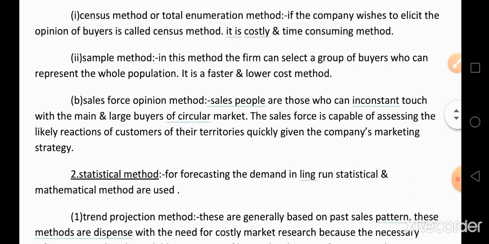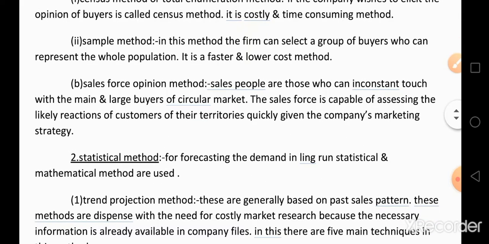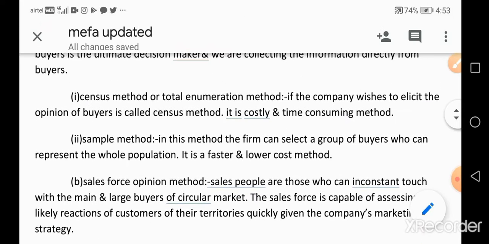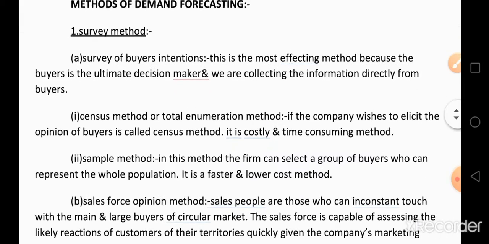In the census method, each and every buyer's opinion is collected, so it gives very exact information. But in the sample survey method, information is collected from selected samples, so in some situations it does not give correct information for estimating the future demand.